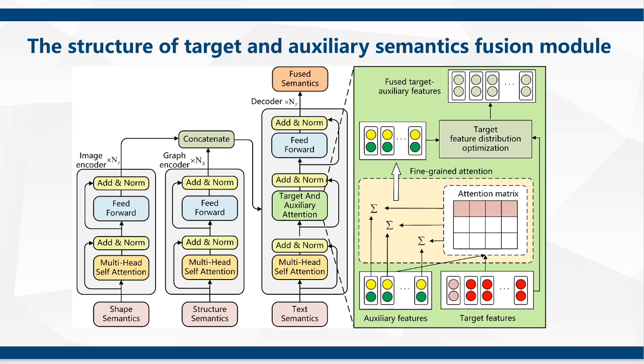In the decoder module, we get fine-tuned semantic information through semantic interaction using the target and auxiliary attention mechanism. For fusion semantics, we use an attention mechanism to aggregate the sentence context information for relation extraction.